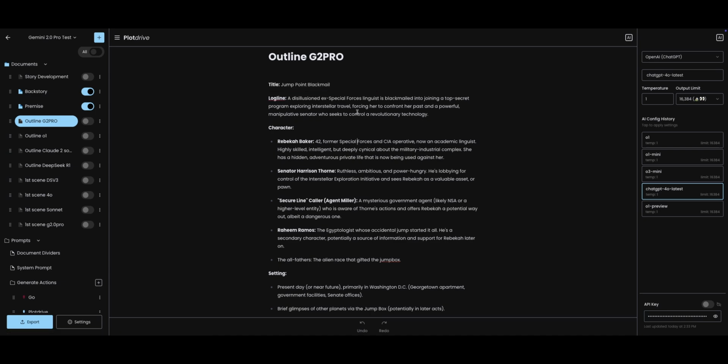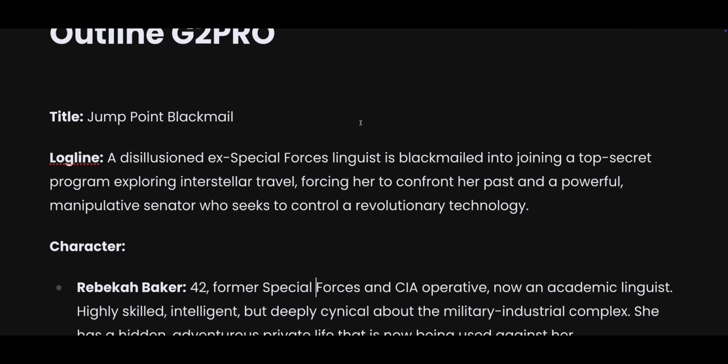We have outlines. I'm going to read the first log line and see how it goes. A disillusioned ex-Special Forces linguist is blackmailed into joining a top-secret program exploring interstellar travel, forcing her to confront her past and a powerful manipulative senator who seeks to control a revolutionary technology.